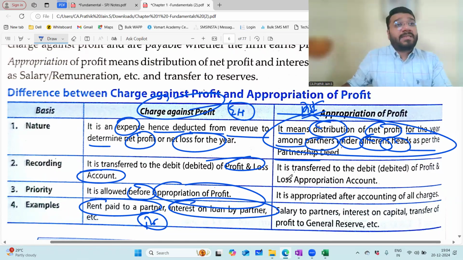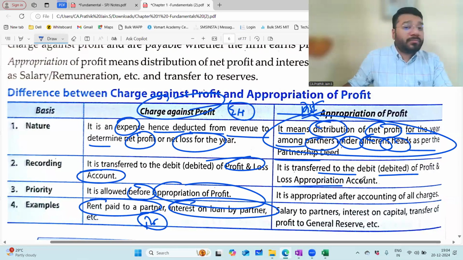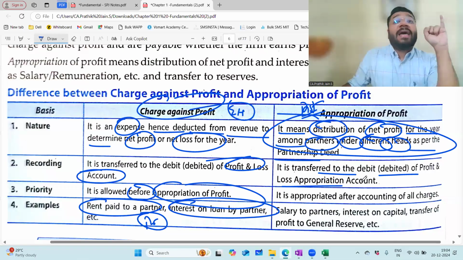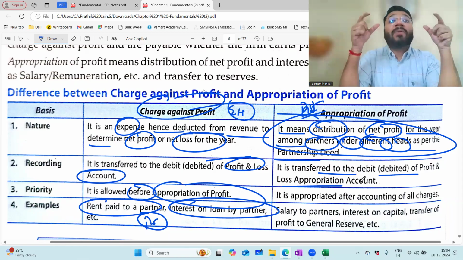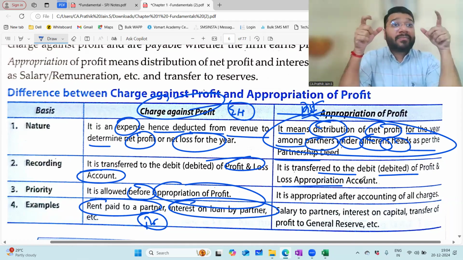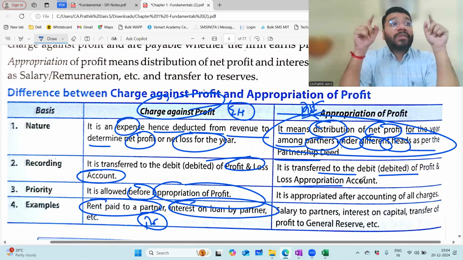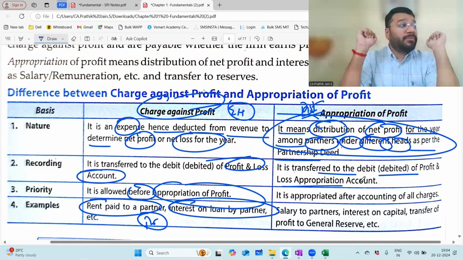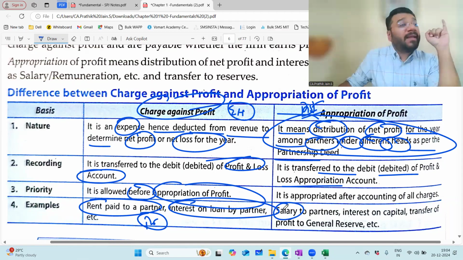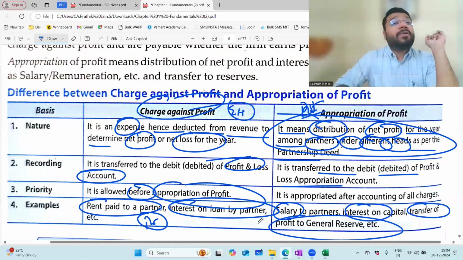So here all the expenses are transferred to the debit side of the P&L appropriation account. Which are those items? Salary paid to partner is an expense for the business. It is a transaction between the firm and the partner, and it is nominal in nature. Will it go to P&L account? No, this will be treated as appropriation. It will go to the debit side of P&L appropriation. Salary, commission, remuneration, interest on capital, and transfer to reserves will all come to the debit side.